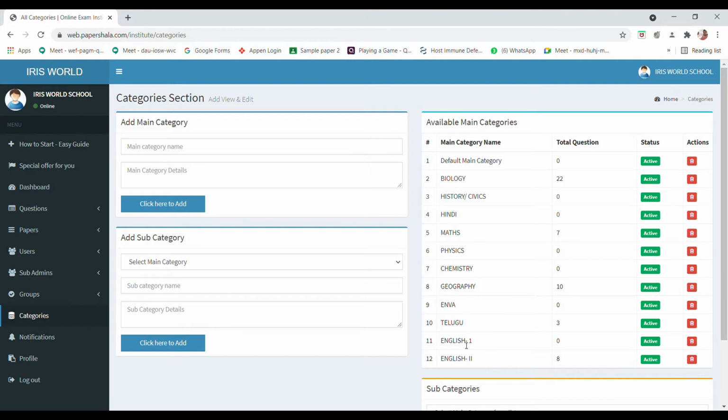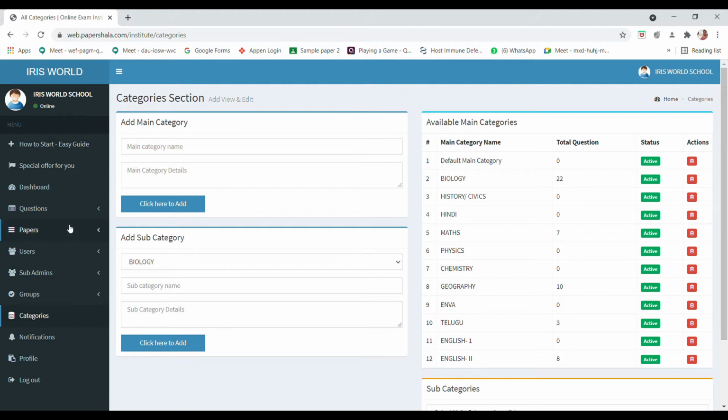Then you have the main category. So when you are giving the question paper, you have to choose the main category. So you can select the main category. Then in the main category, again, you can give the category name. So I already gave so many category names based on the test. You can give it. Then click here to add.